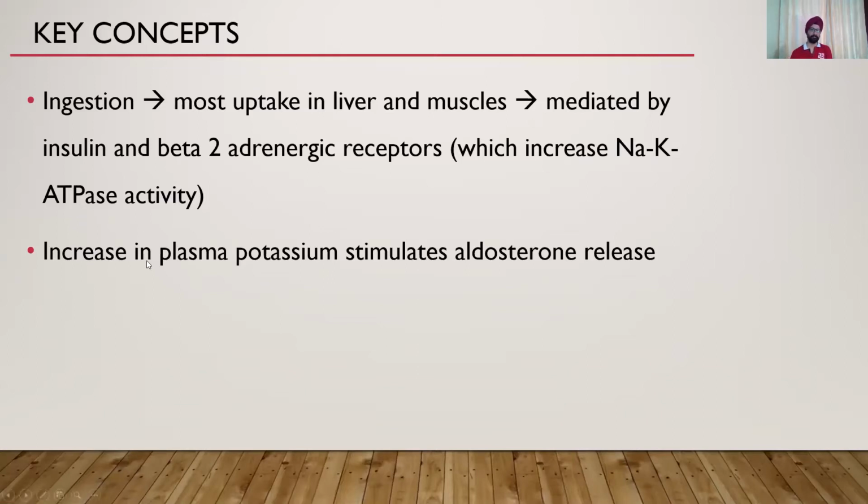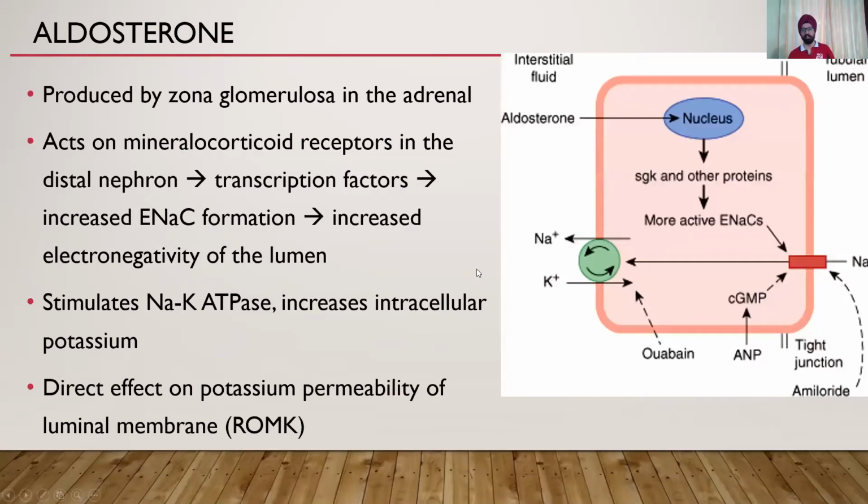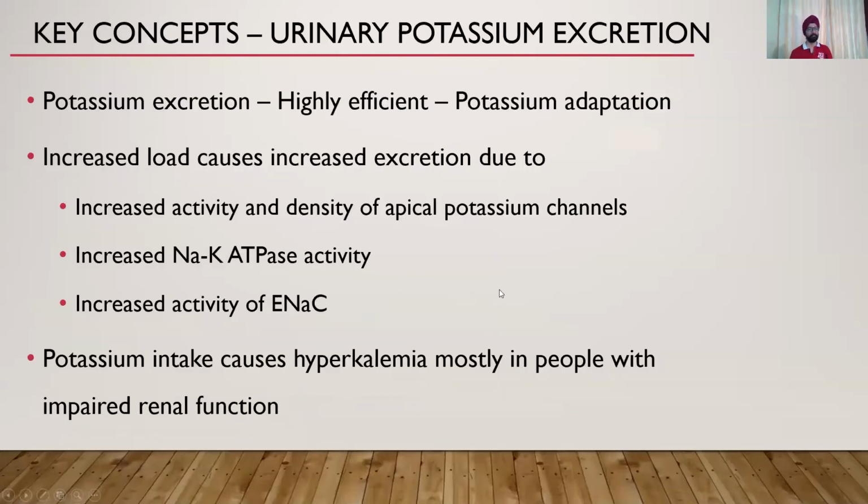management part of it. Because when plasma potassium increases, it stimulates aldosterone, which stimulates the ENaC, that stimulates sodium retention from the kidney and potassium excretion. Okay, I hope that is clear. Aldosterone, as I mentioned, is produced by zona glomerulosa and acts on mineralocorticoid receptors. I've already mentioned this. It stimulates sodium ATPase and has a direct effect on potassium permeability through the ROMK receptors.